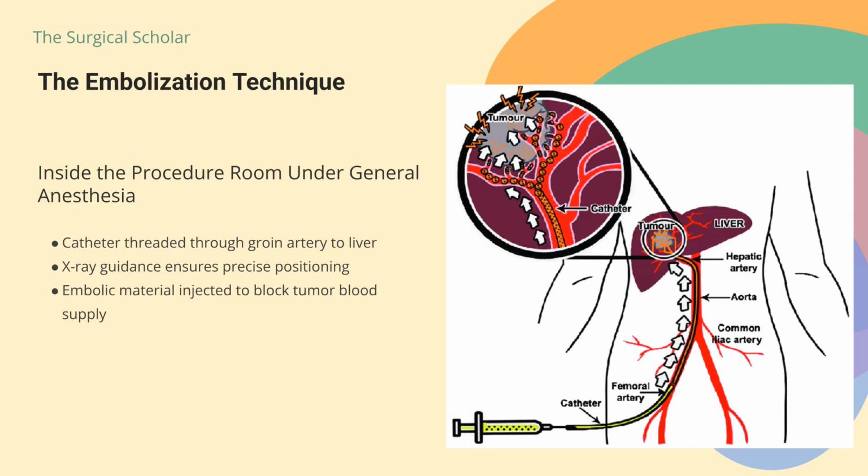The actual embolization is generally performed under general anesthesia. Your interventional radiologist threads a thin catheter through an artery in your groin, guiding it to the hepatic artery under X-ray guidance. Once positioned, they inject embolic material. This could be bland particles, chemotherapy drugs like streptozotocin, doxorubicin, or adriamycin mixed with embolic agents, or radioactive microspheres.